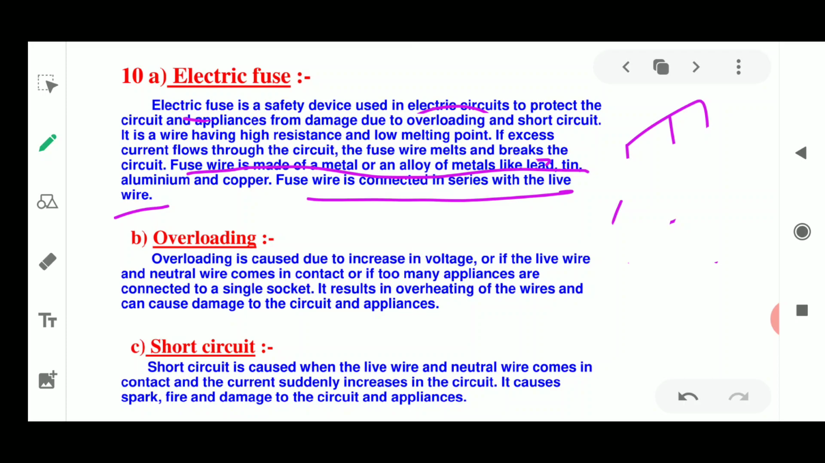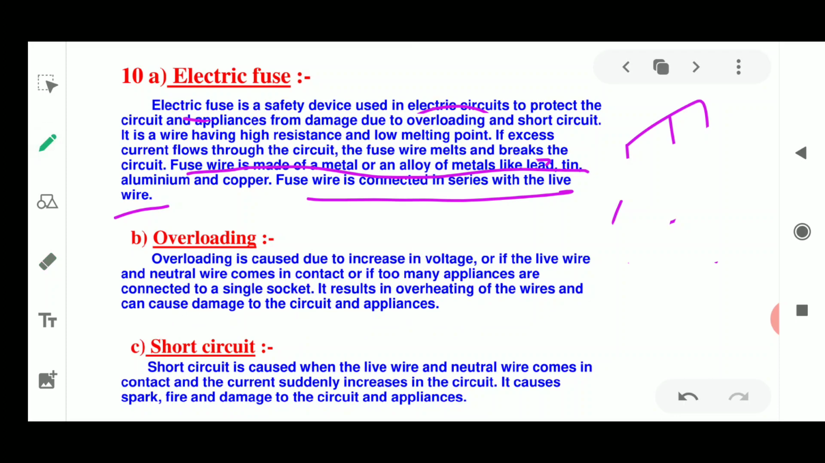Next, what is overloading? Overloading is caused due to an increase in the voltage, or if the live wire and the neutral wire come in contact, or when too many appliances are connected to a single socket. It results in overheating of the wires and also causes damage in the circuit of the appliances. This is called overloading. It gets heated up.